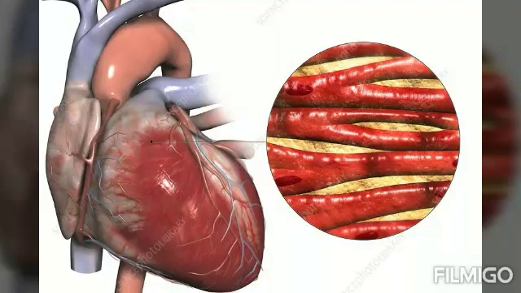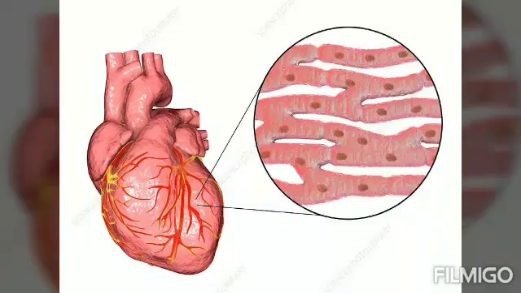The individual cells will be connected via desmosomes. These desmosomes are actually structures that attach to adjacent cells by protein plaques. And they are also connected to each other by gap junctions. Now these intercellular connections can be seen under the microscope as the spatial dark bands, which are called the intercalated discs. Now these cardiac muscles are present only in the heart, as I told you, and they will help in the pumping of the blood to the different parts of the body.